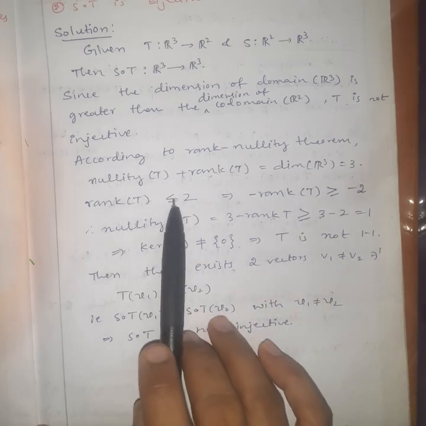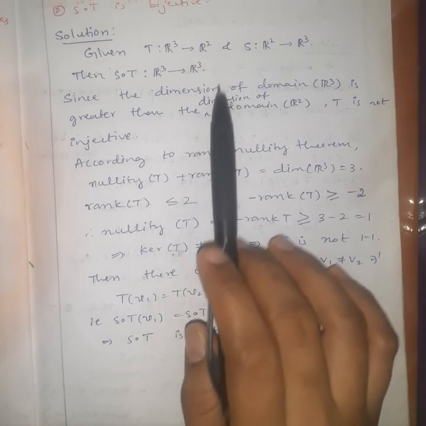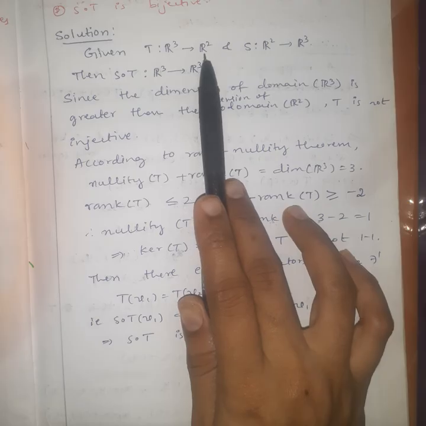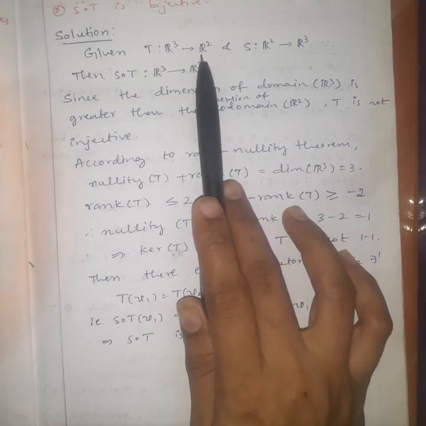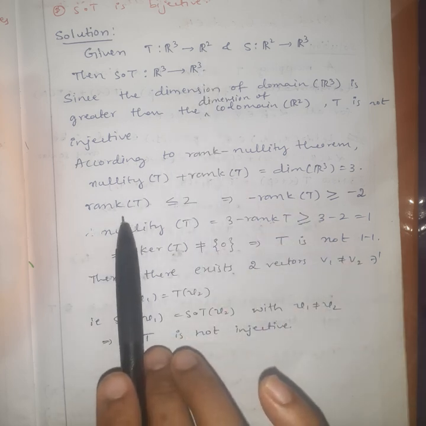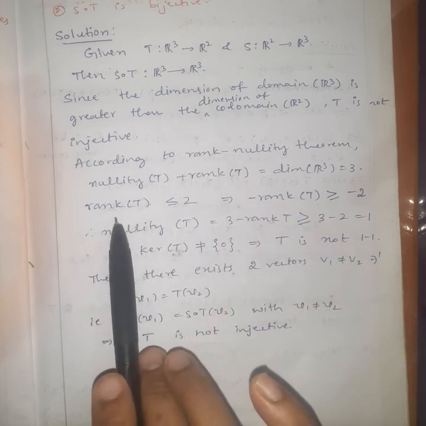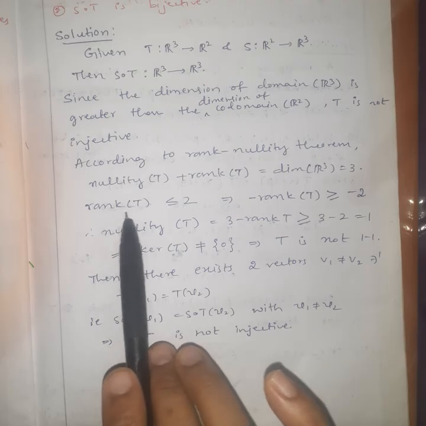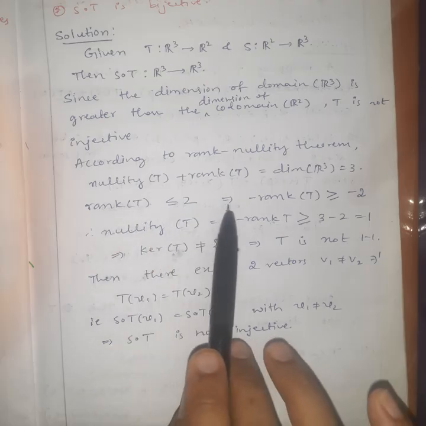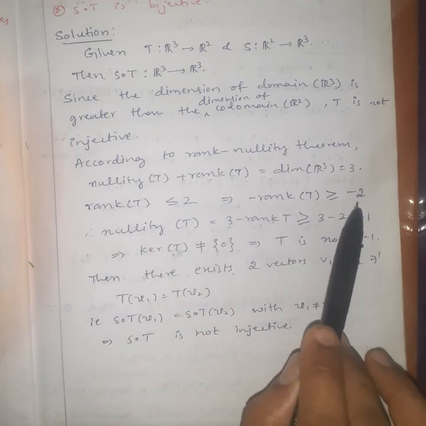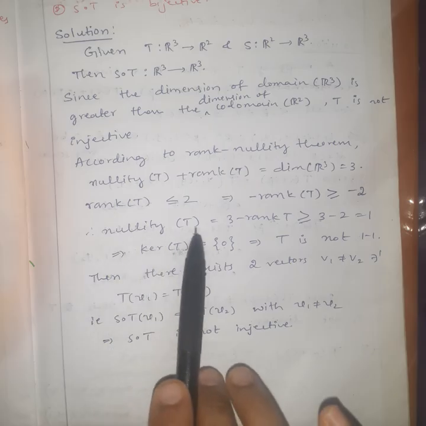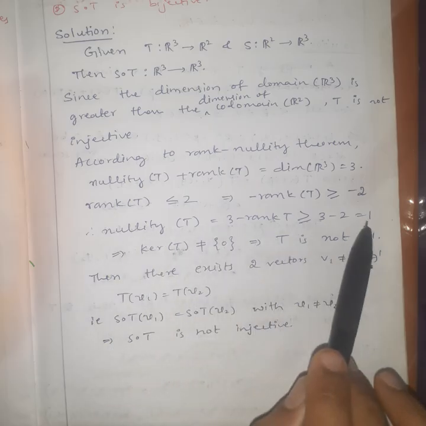Rank of T is less than or equal to 2 because the codomain of T is R2 and the range is a subspace of the codomain. So rank is nothing but dimension of range of T. So dimension of range of T is less than or equal to 2. This implies minus rank T is greater than or equal to minus 2. Therefore, nullity of T is greater than or equal to 1.